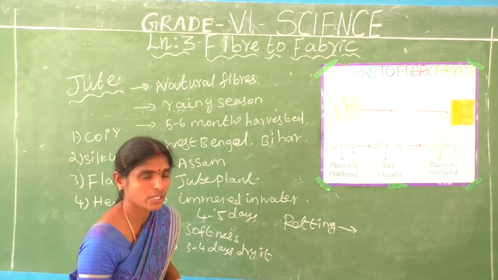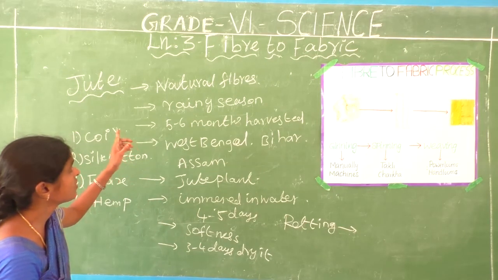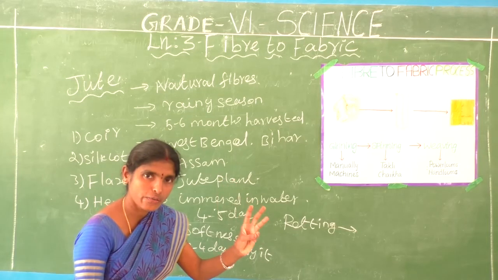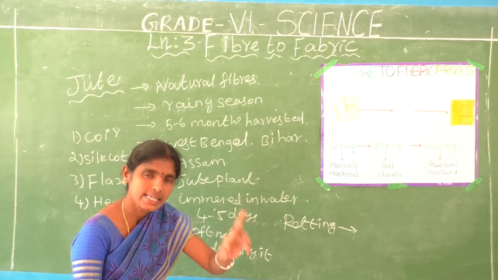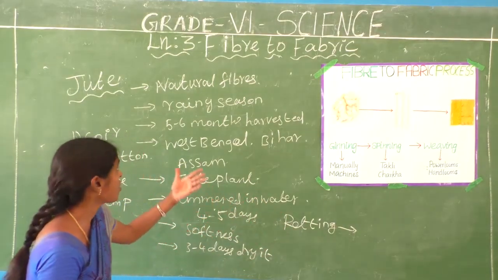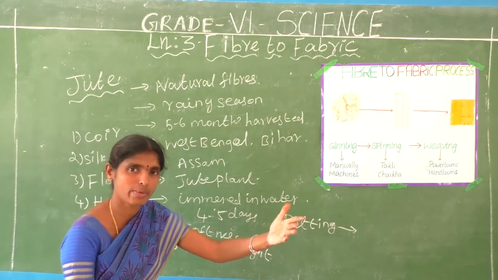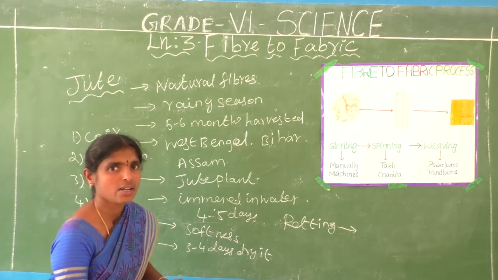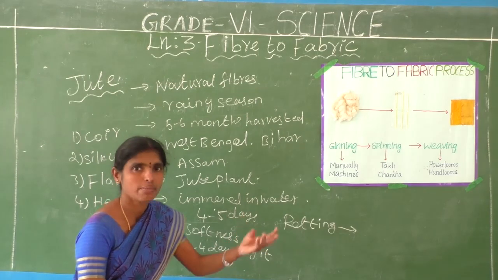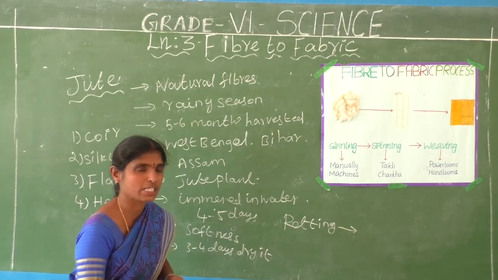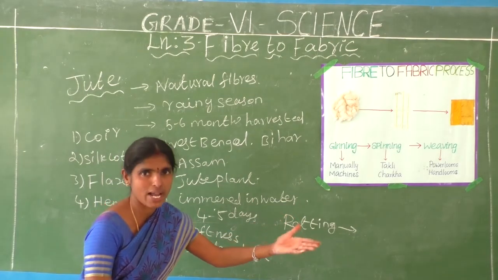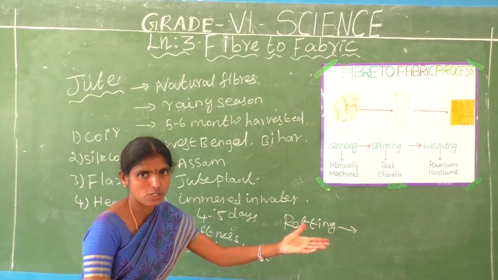Okay, students, thank you. What did we discuss in the fiber to fabric lesson? Only types of fibers. What are the two types? Natural and synthetic. Natural includes cotton fiber, a plant fiber. We discussed cotton fiber, and jute fiber also. Where do we use cotton fiber? Pillows and mattresses. Where do we use jute fibers? Rice bags, lunch bags, and rope.